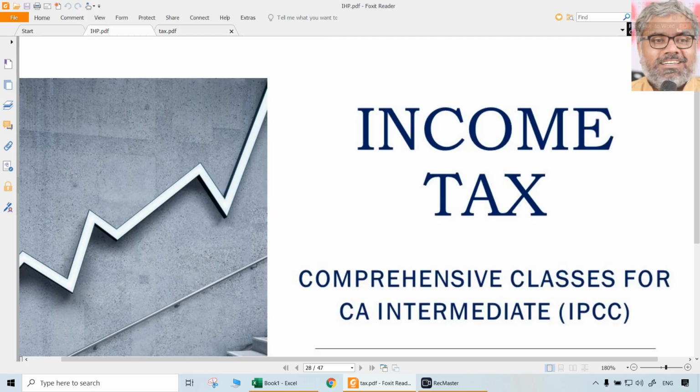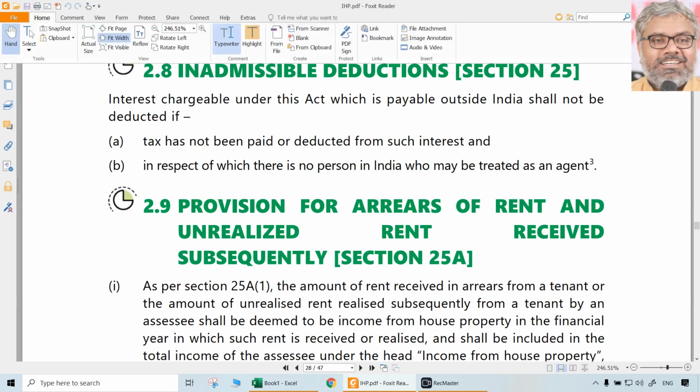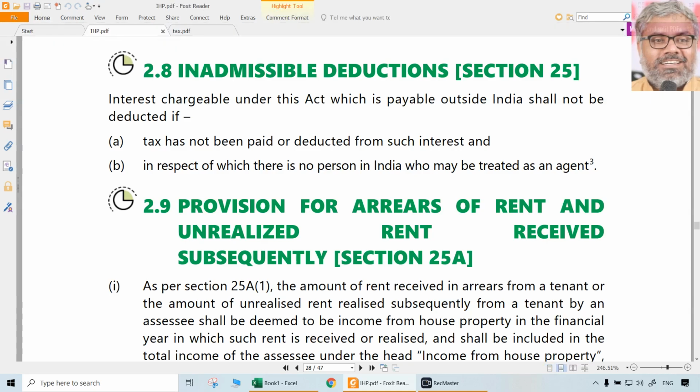Let us continue with very few more provisions in this topic. One of them is section 25, that is inadmissible expenses or deductions. There is only one major thing, particularly interest that is payable outside India shall not be deducted if TDS has not been cut on that payment. So the concept of TDS is something which is important and to be known at various levels.